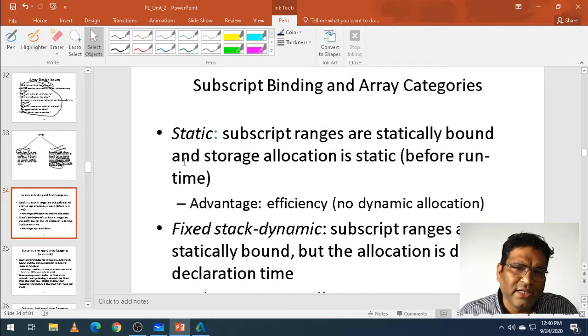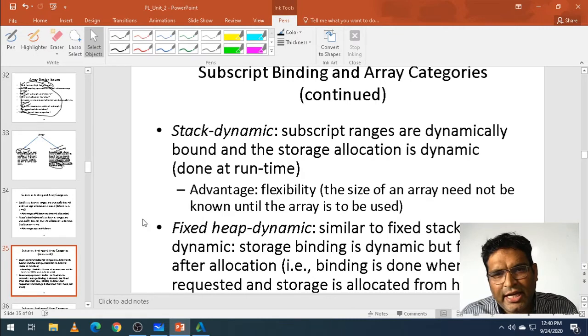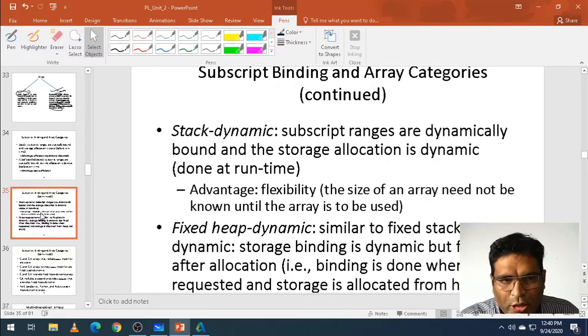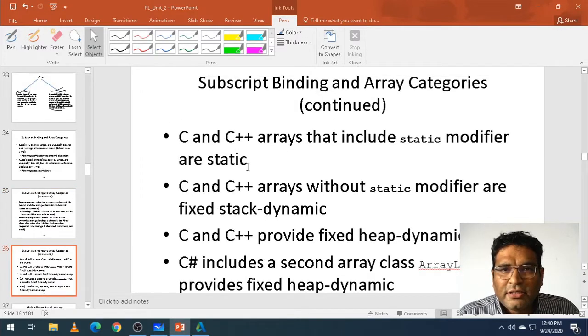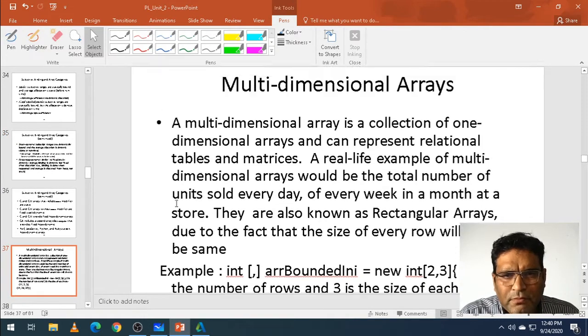Static is an array which cannot be changed. Subscript cannot be changed. Fixed static cannot be changed. The same way here, stack dynamic can be changed at runtime. Fixed heap dynamic can be changed at runtime. Subscript array category continues: C and C++ arrays that include the static modifier are static. C and C++ arrays without the static modifier are fixed stack dynamic, which we have seen in our previous slides. Now let's move on to the other one.